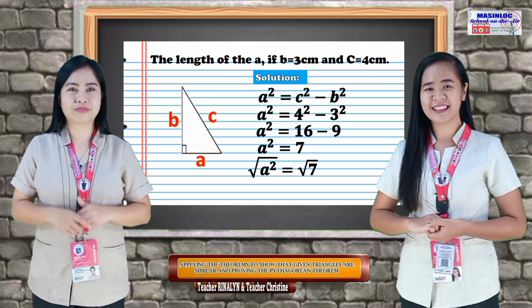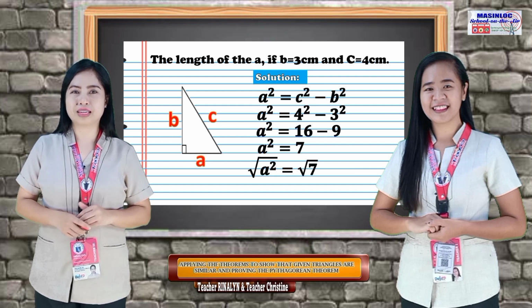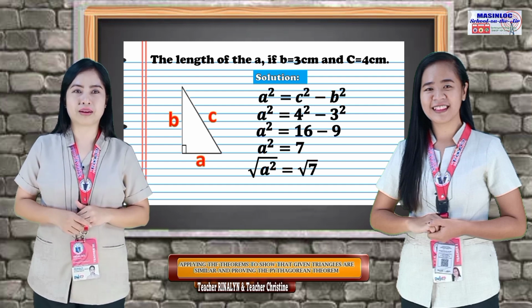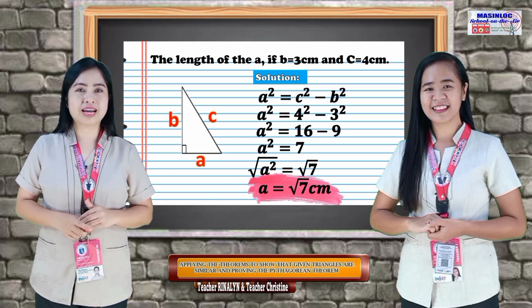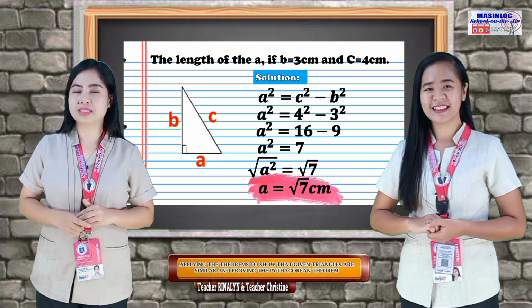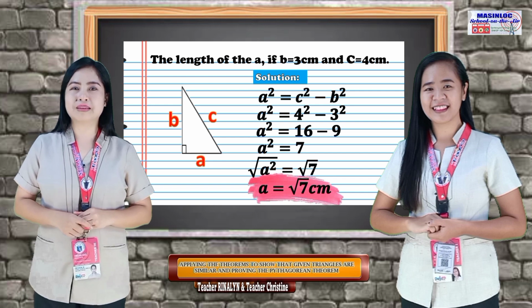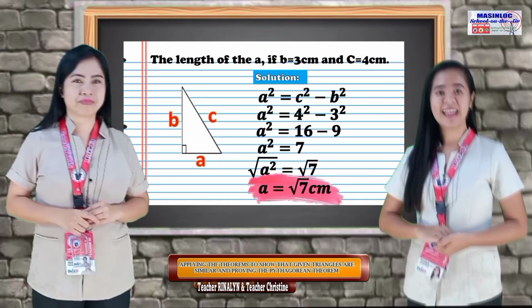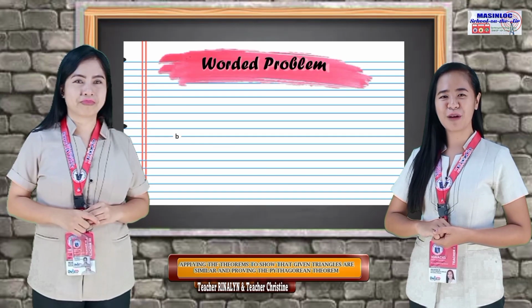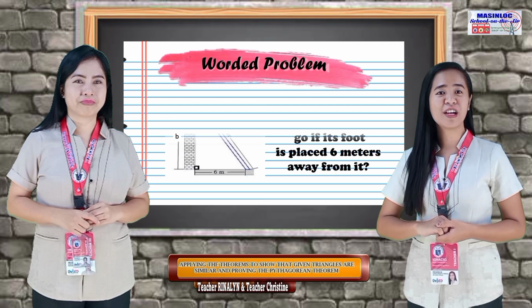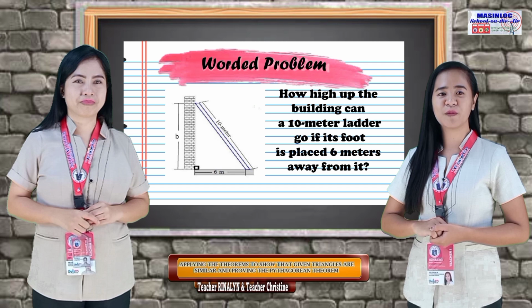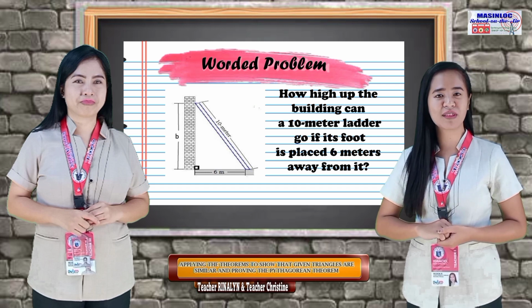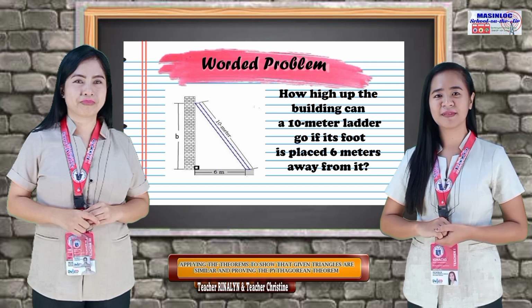The square root of a squared is a, and 7 is not a perfect square, so it will remain square root of 7. So the answer is a equals square root of 7 centimeters. Now let's try this worded problem. How high up the building can a 10-meter ladder go if its foot is placed 6 meters away from it?